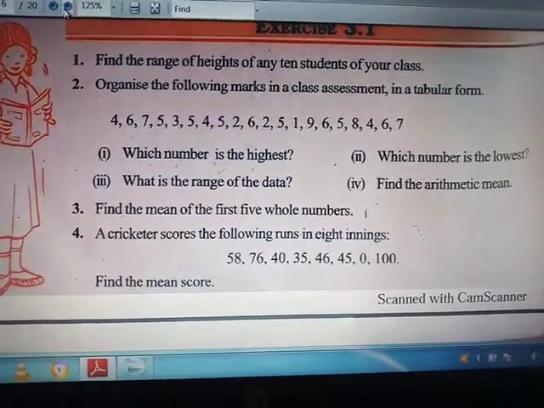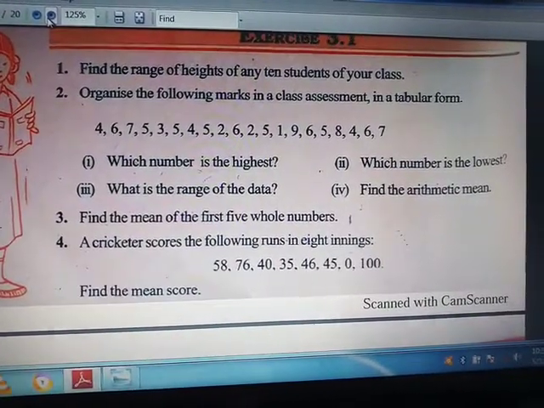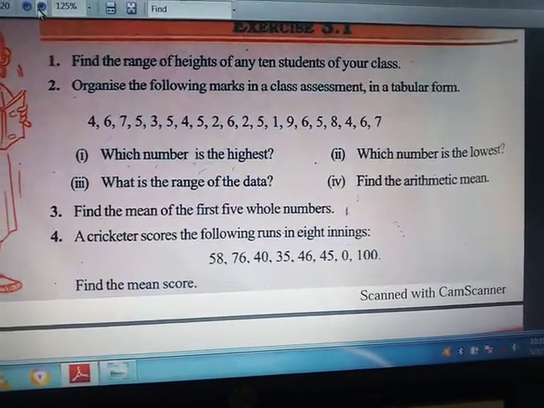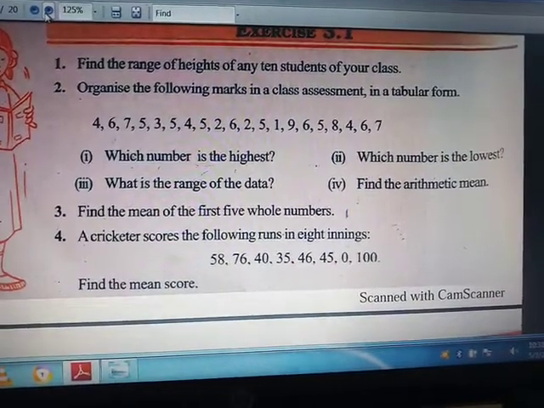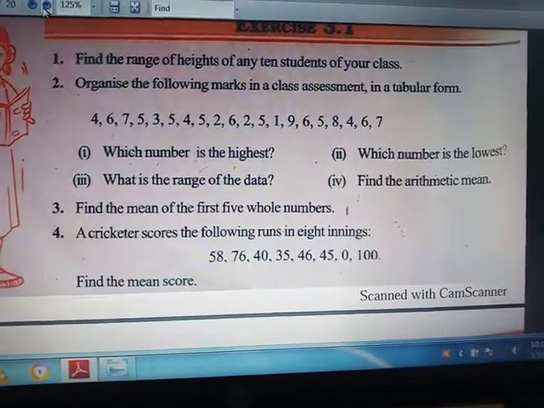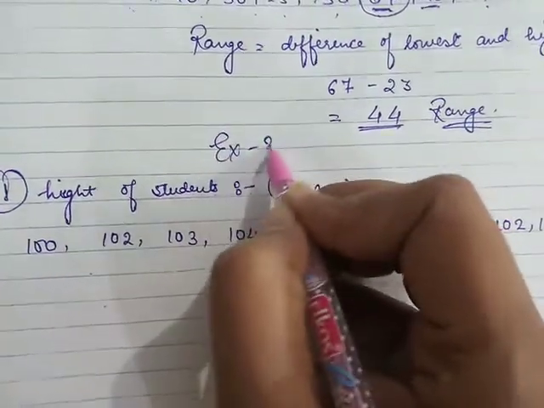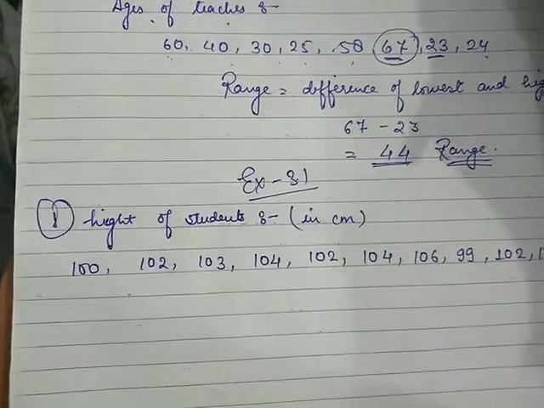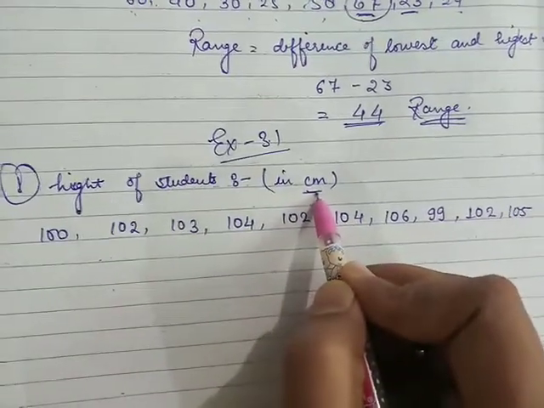So moving to our exercise, we will see each and every question. So here is our question number 1. Find the range of height of any 10 students of your class. In this question we will suppose the height of the students. Question number 1, exercise 3.1. It is asking about the range of height of any 10 students. So we will take this value in centimeters.